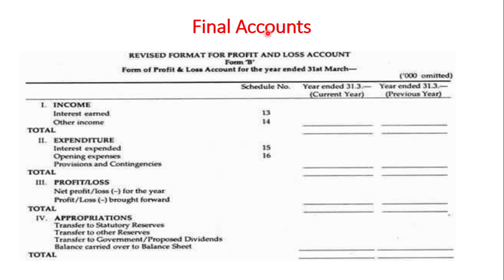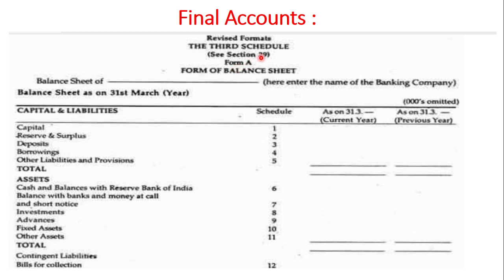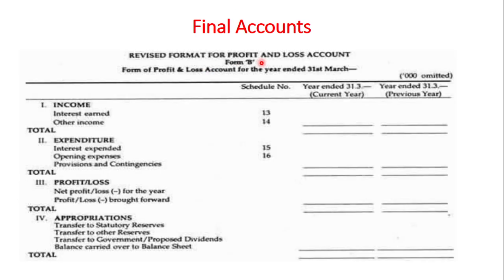Next, in the final accounts, the next format is the revised format for profit and loss account. This is Form B. You see, balance sheet is Form A and profit and loss account is Form B. Form of profit and loss account for the year ended 31st March. Fill it with the years, in thousands. Thousands are omitted, which means if it is 14 here, it means 14,000. Like that, the amounts are written here.